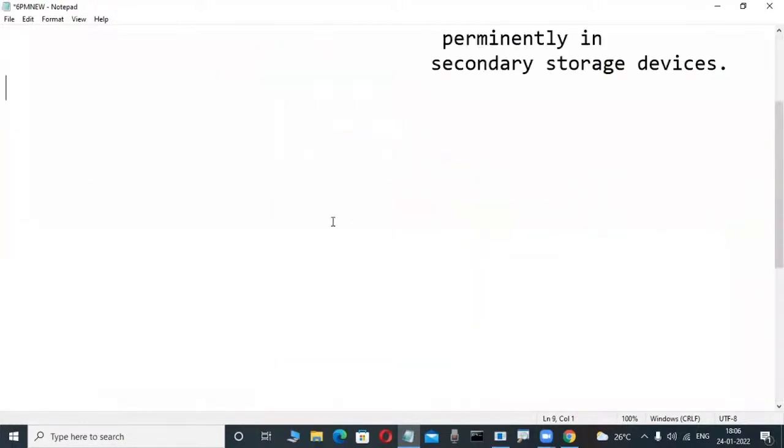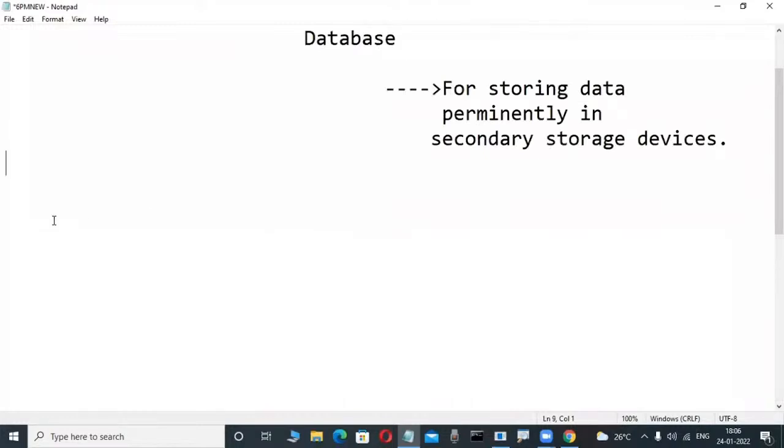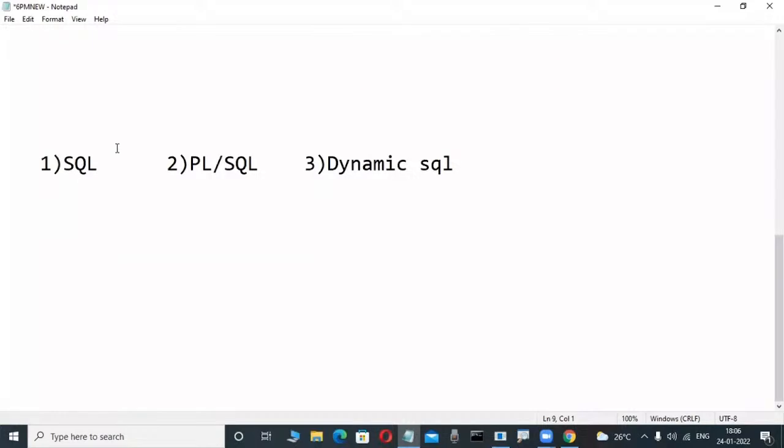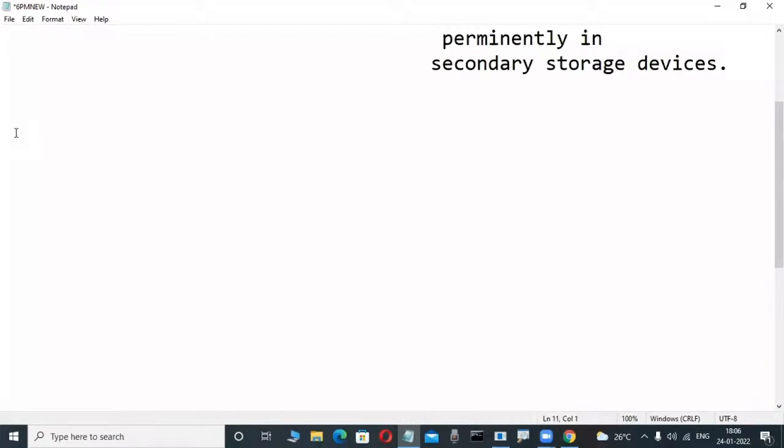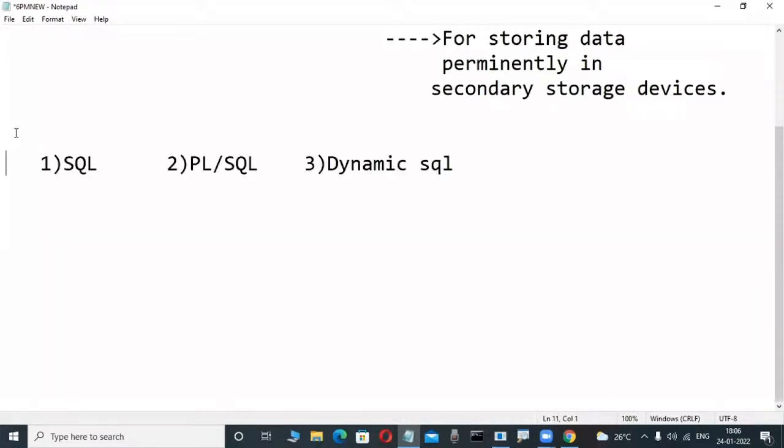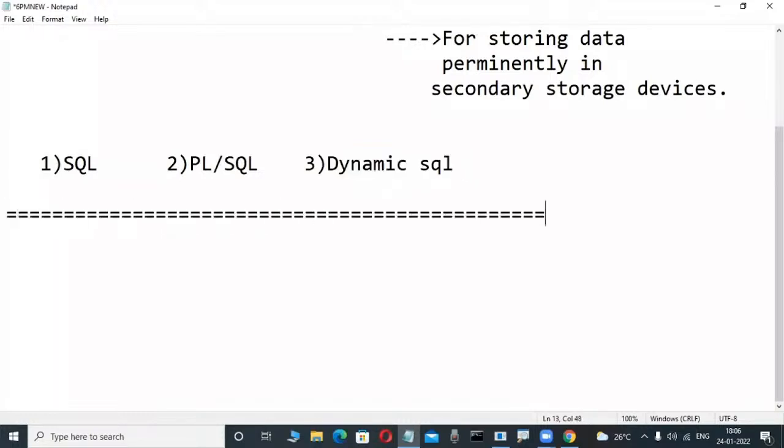Oracle, SQL Server, DB2, Sybase, MySQL, all these databases are implemented based on the relational data model concept. For operating these products, we use SQL. But for the Oracle database product, 3 languages are used: one is SQL, another is PLSQL, another is dynamic SQL. Up to this, we learned in previous classes.